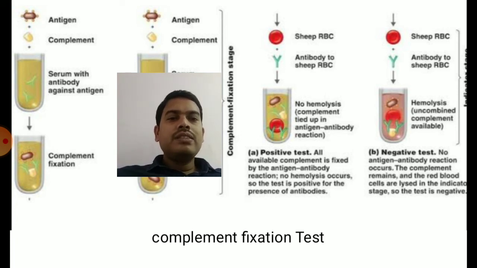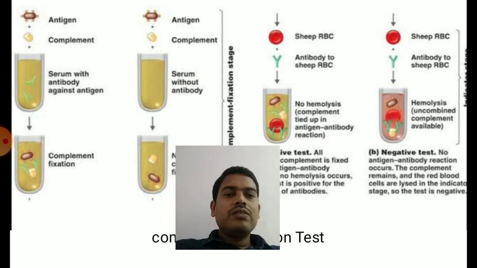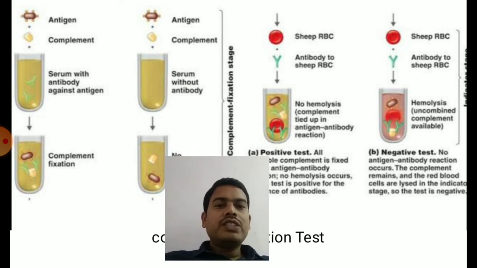So sheep RBC, antibodies against sheep RBC, and complement proteins. So what you will do is, to the first test tube, which is shown on the left, where the patient serum contains antibodies and the complement is fixed, you will add sheep RBC and antibody against sheep RBC.